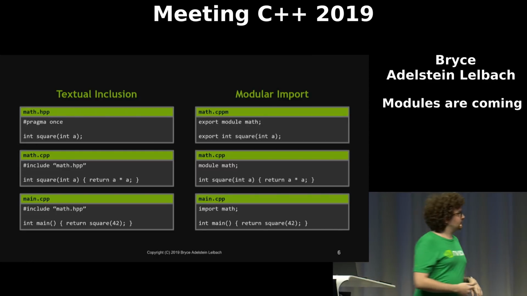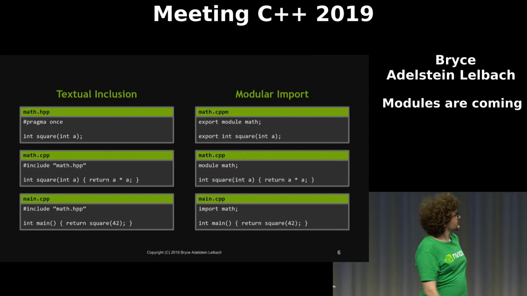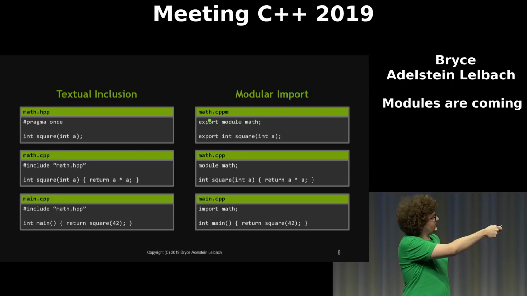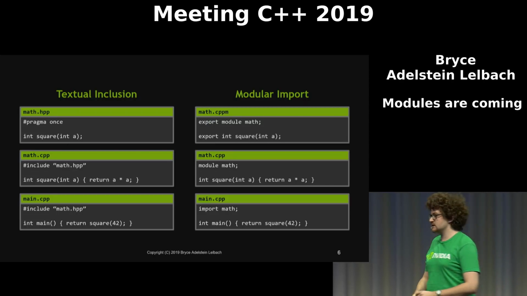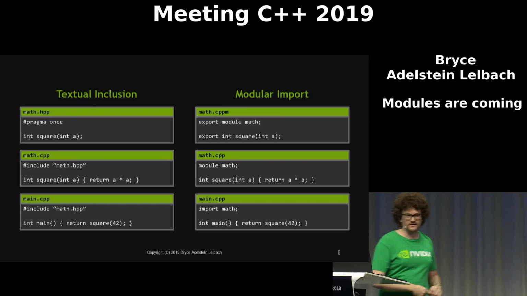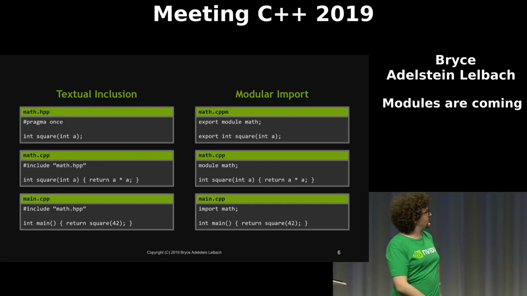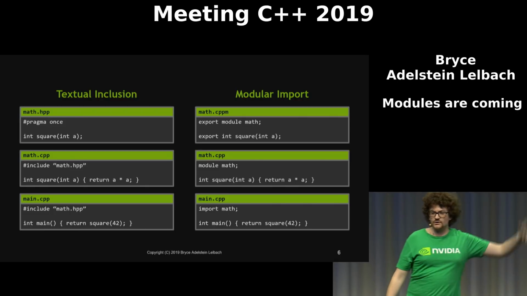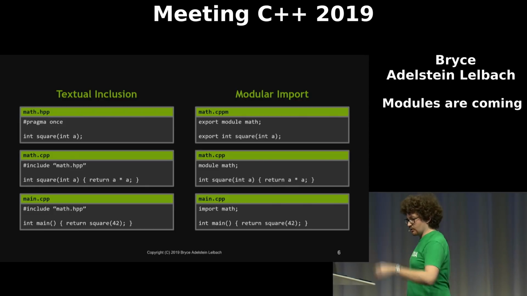In the modular world, this example looks like this. Instead of a header file, we have a module interface unit. It's that .cppm file here. And it does the same thing that the header does. It declares the function square. It also exports it. We'll talk more about that later.